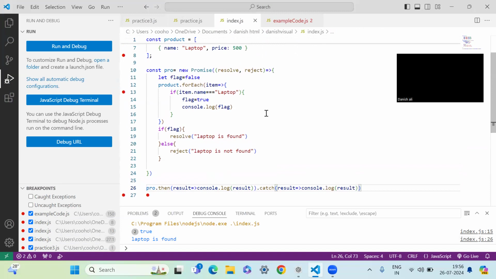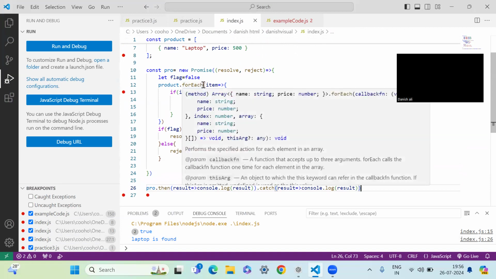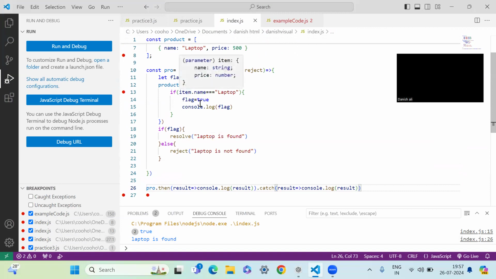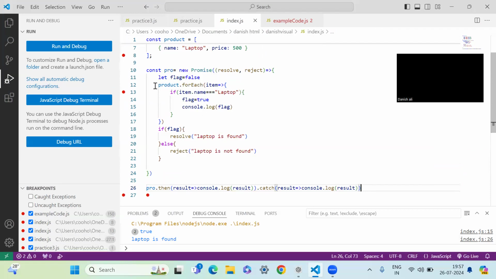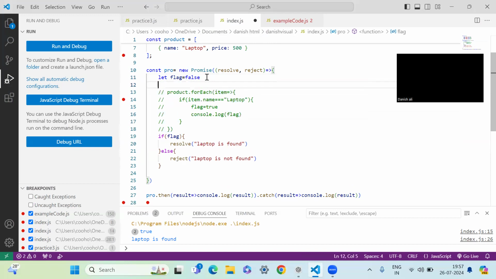So how can we deal with this particular issue? Because forEach cannot be broken, it will continue to iterate even if the condition is met. That's the problem with forEach. So what we will do is use our for loop. We need to check the brackets so that we are at the right point. We can comment this piece of code, and let's try to deal with the same condition.